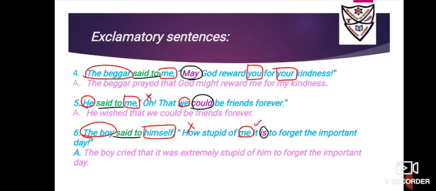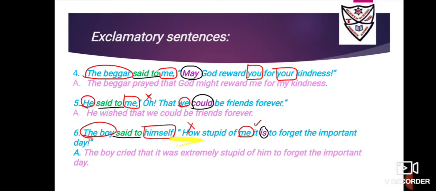Next, any other pronoun is there? So yes, it is me, first person, circle it. So first person changes with the speaker. Speaker is in third person, boy. So you will use he. So stupid of me will change to stupid of him. Okay. Now next pronoun that is used is it. Because it is third person, we have put tick. Okay, it is going to be used same.